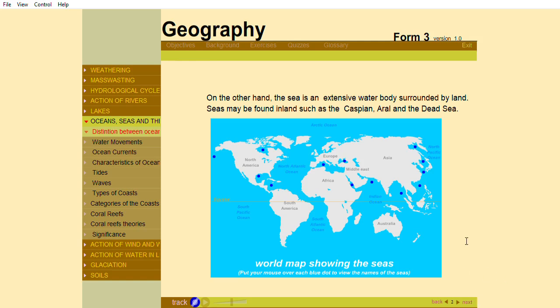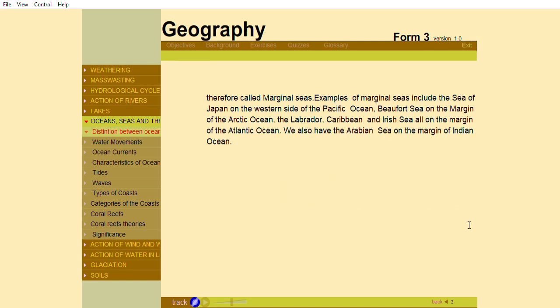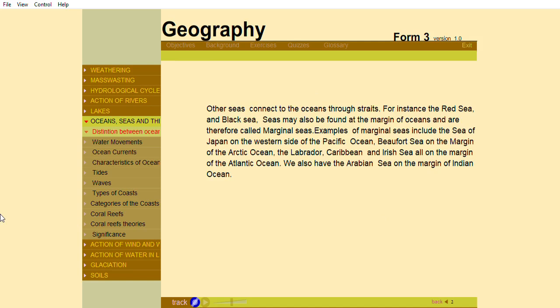Examples of marginal seas include the Sea of Japan on the western side of the Pacific Ocean, Beaufort Sea on the margin of the Arctic Ocean, the Labrador, Caribbean, and Irish Sea, all on the margin of the Atlantic Ocean. We also have the Arabian Sea on the margin of Indian Ocean.